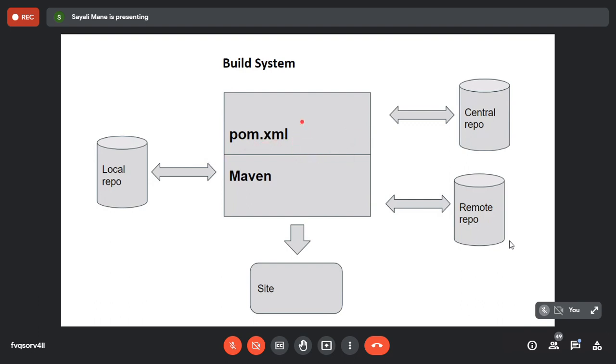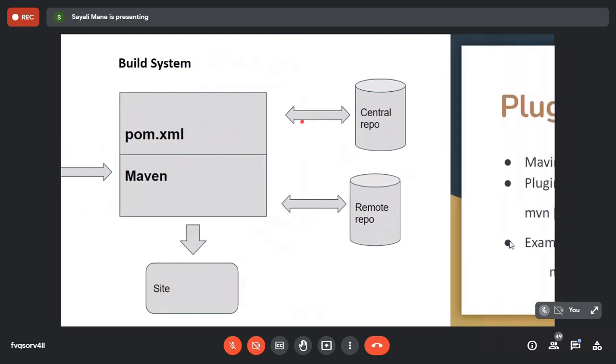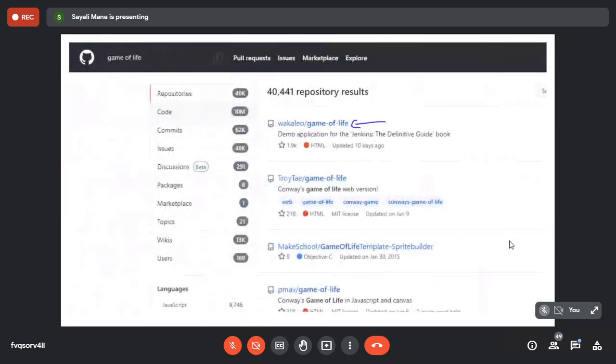Okay, so let's see. Please open your GitHub account, and in the search box simply type game of life. Now what is this game of life? It is already a Maven project, and it is a demo application. It's an open source project, so anyone can view it. You can also contribute to the project if you are good at writing Java programs. So, done with searching?